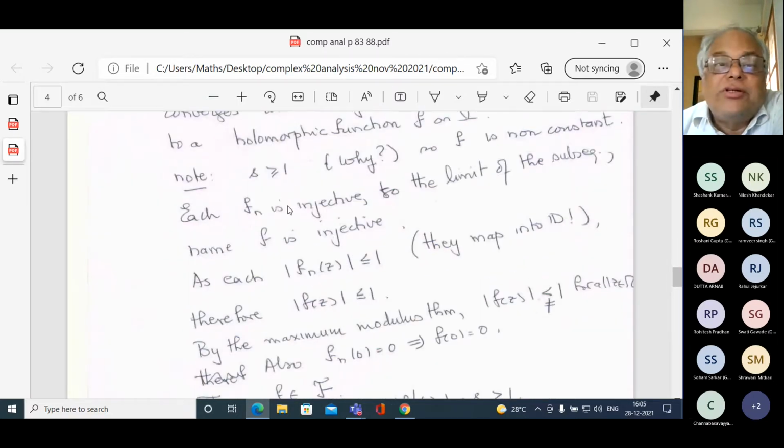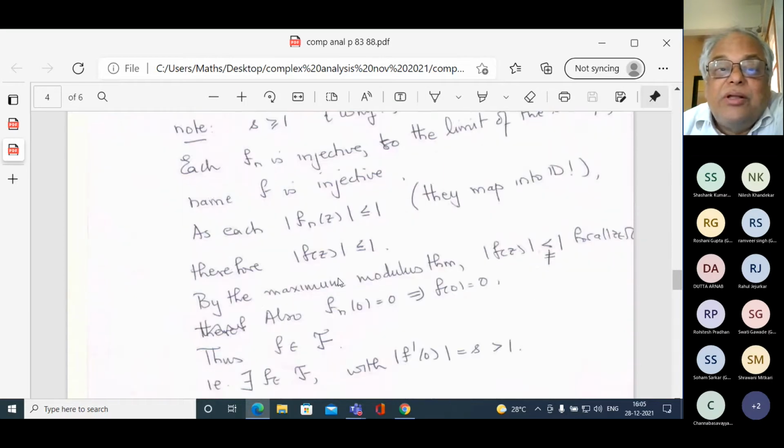So f is non-constant, each f_n is injective, and the limit of the sequence, namely f, is injective. As each f_n is less than or equal to 1, therefore f of z is less than or equal to 1, and by the maximum modulus theorem, for all z in omega, f of z must be strictly less than 1, because omega is open and the maximum cannot occur at an interior point.